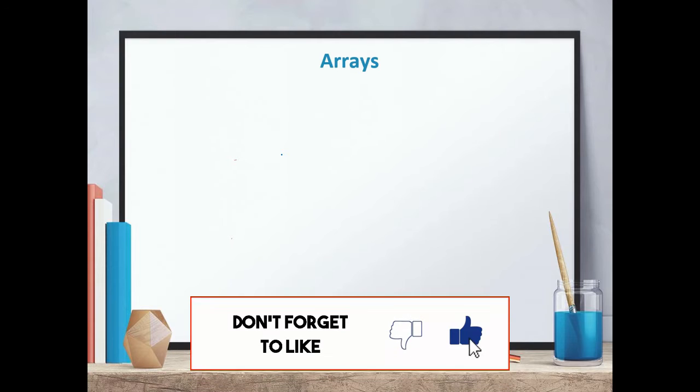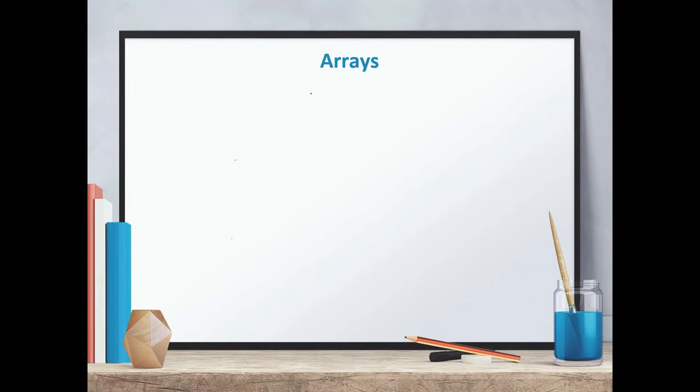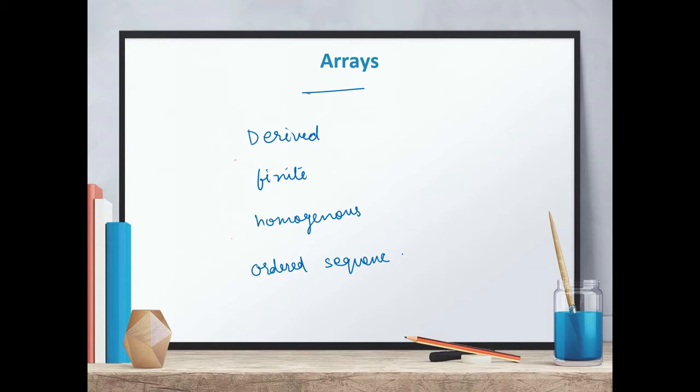Now we again come to the definition of array. So as I have told you, array is a derived data type. It is finite. It is homogeneous. And it is an ordered sequence of data elements. So what is the meaning of all these terms? Derived means we create it from basic data types like int, float, char, double, etc. So that is why it is a derived data type.